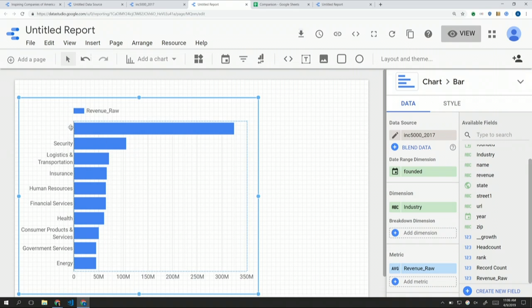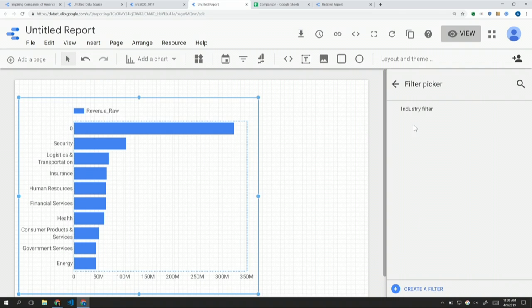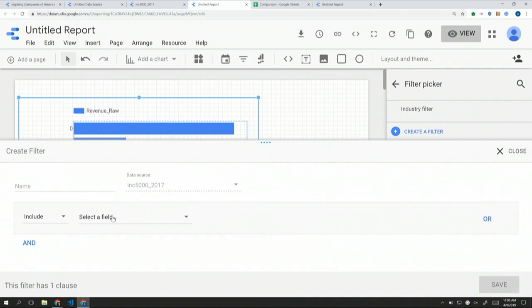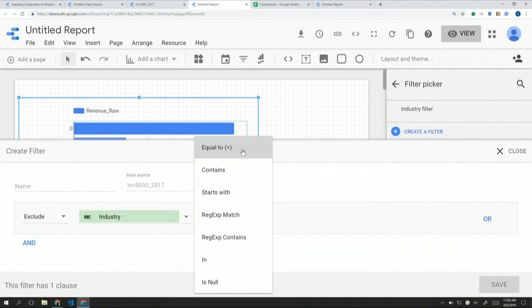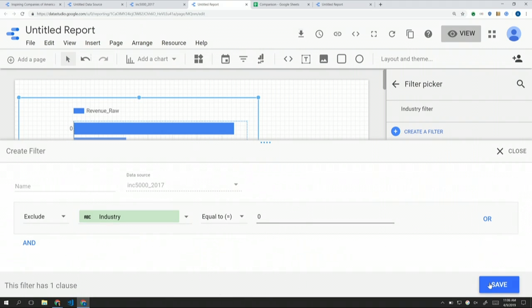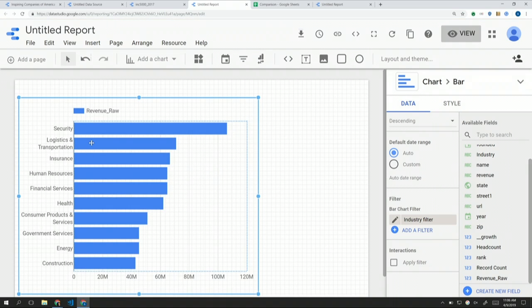And you can see there's a 0 here. 0 means for these companies, the industry was not defined. So let's try to filter that out. We'll add a custom filter, and we'll create a new filter. We'll say exclude all industry that is basically 0. We save that, and you can see that the security industry has the highest average revenue per company.